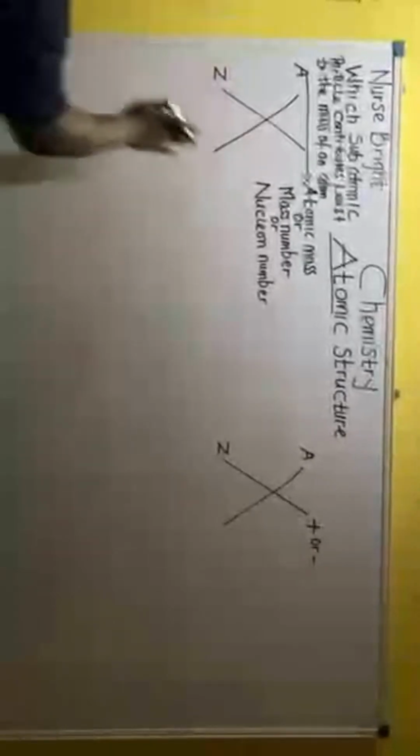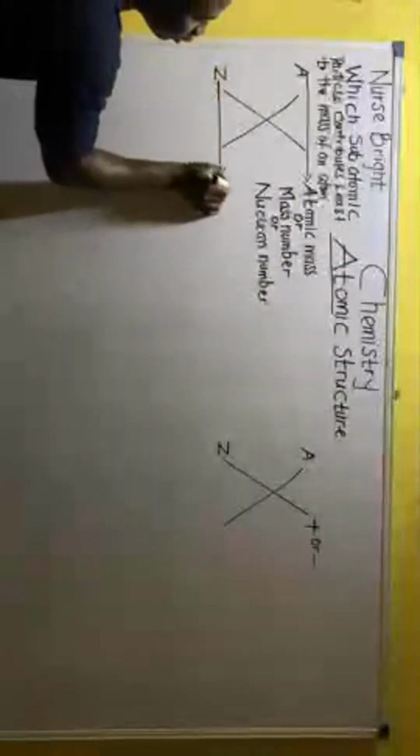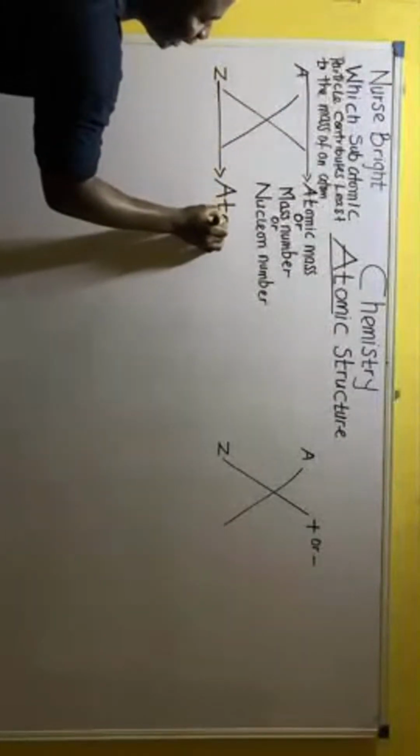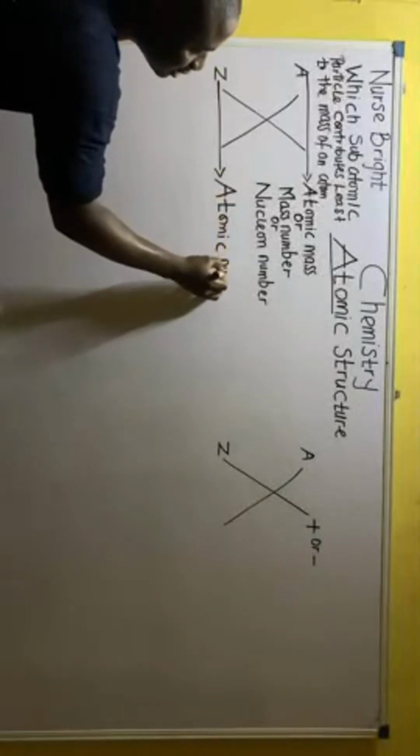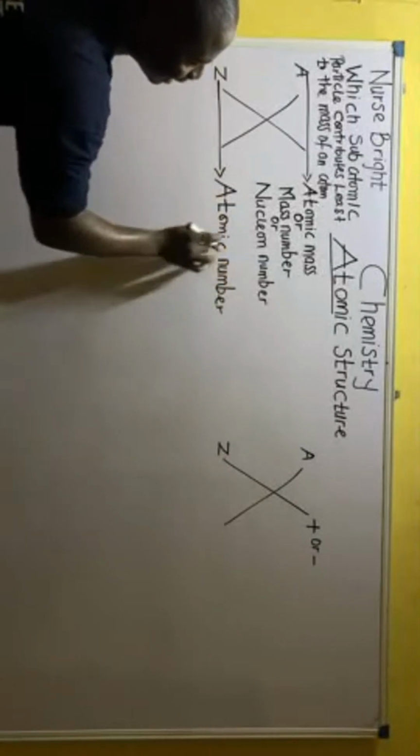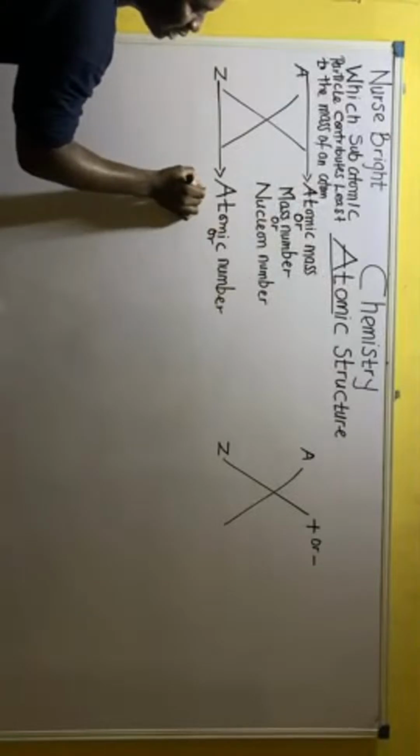Now Z has a name as well, and Z is simply called atomic number. Please take note. Atomic number is different from atomic mass.